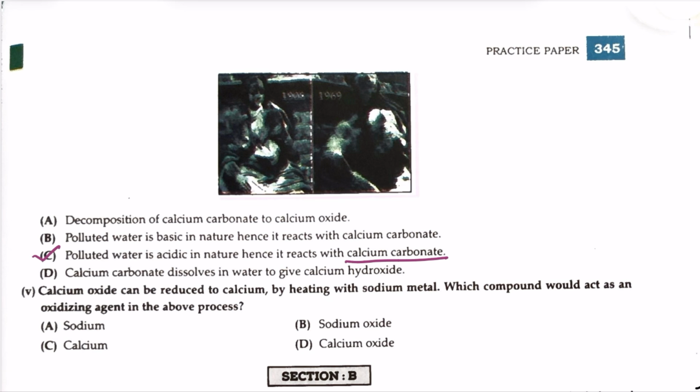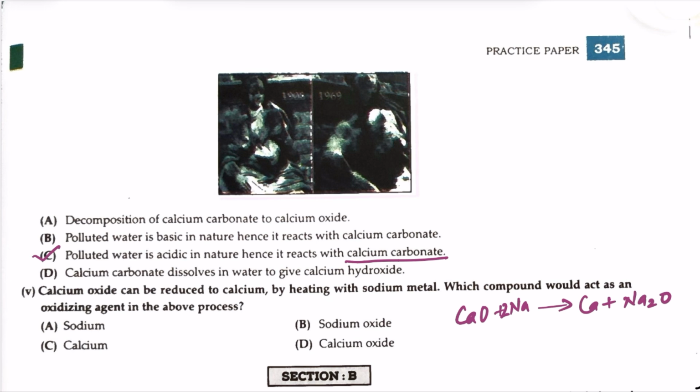Calcium oxide can be reduced to calcium by heating with sodium metal. This is the next question. Which compound would act as an oxidizing agent in the above process? तो रिएक्शन क्या है? रिएक्शन है कैल्शियम ऑक्साइड प्लस सोडियम. तो it will form calcium plus sodium oxide.